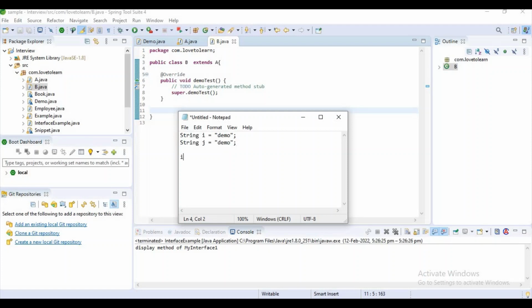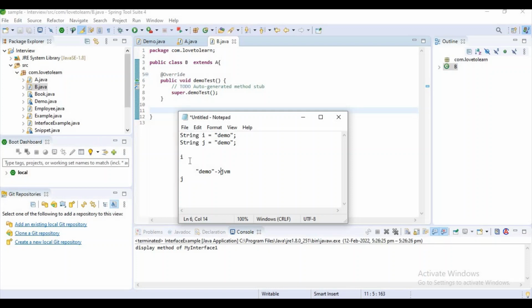It means I and J will use the same object in the JVM. Okay, guys, so they are reusing the objects.